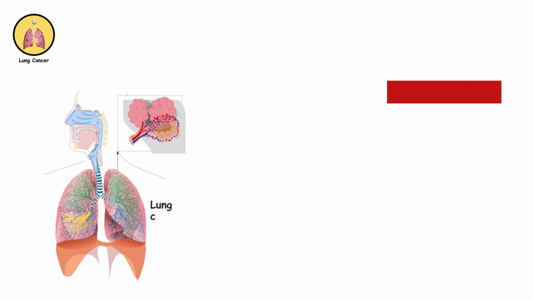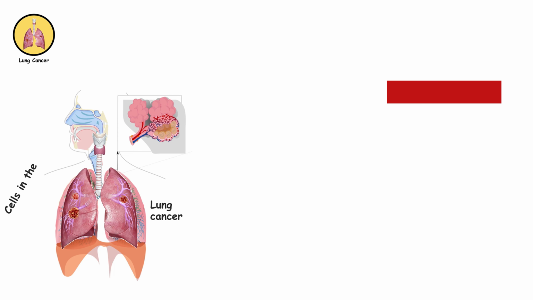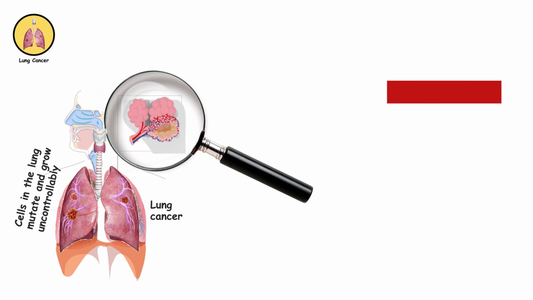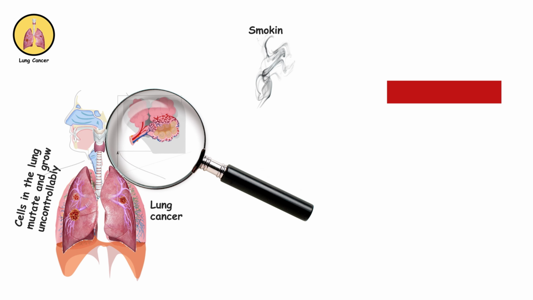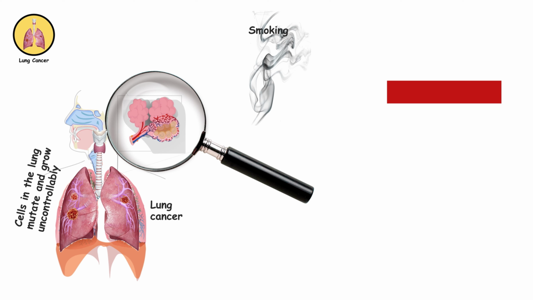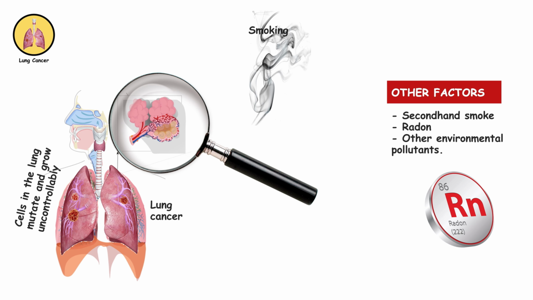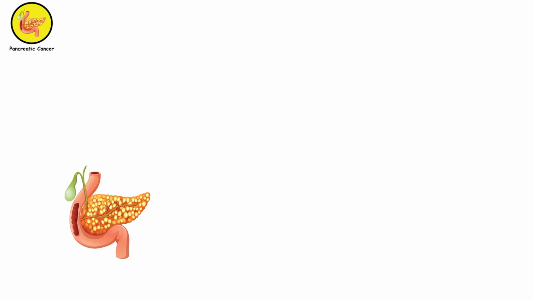Lung cancer. Lung cancer occurs when cells in the lung mutate and grow uncontrollably, forming tumors. It's primarily caused by smoking, but can also develop in non-smokers due to factors like exposure to secondhand smoke, radon, or other environmental pollutants.